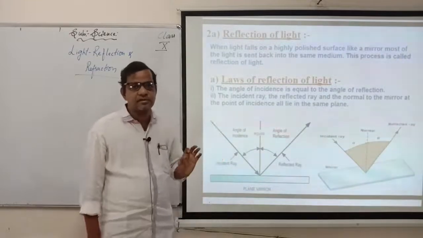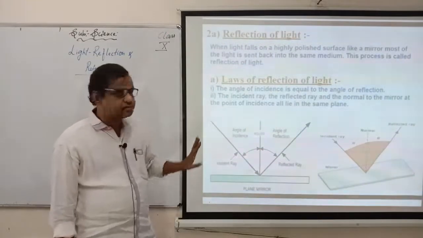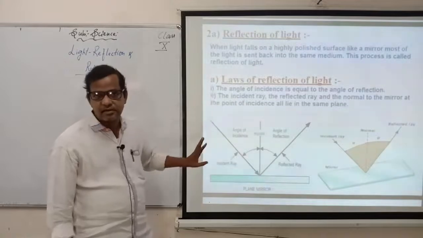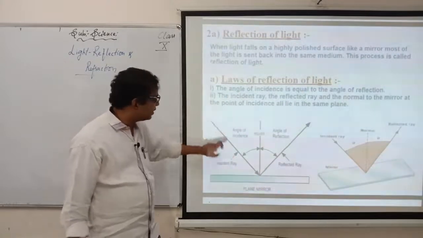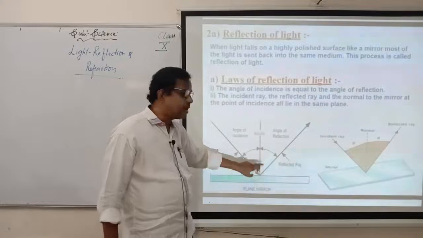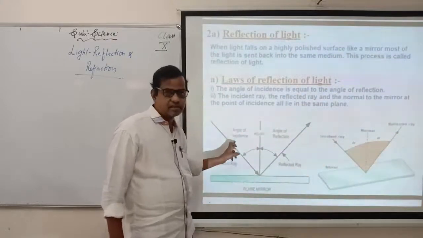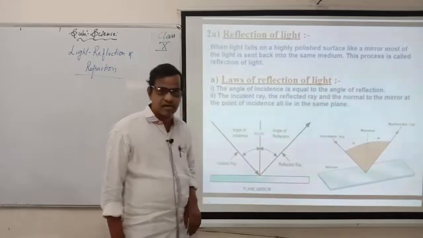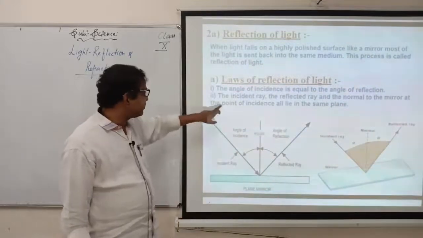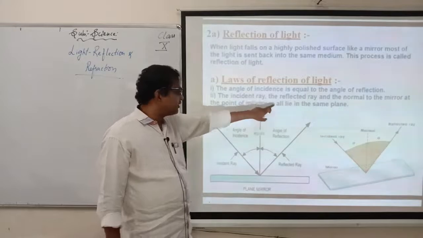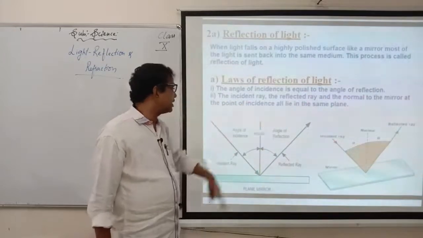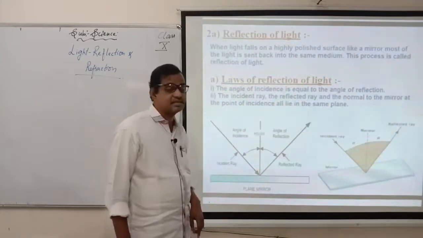So this is a very important one. You may get the question, state the laws of reflection of light. So the first law is the angle of incidence, where the light falls, and the angle of reflection, where it reflects, will always be equal. The angle of incidence is equal to the angle of reflection. And the second law is the incident ray, the reflected ray, and the normal to the mirror at the point of incidence all lie in the same plane.